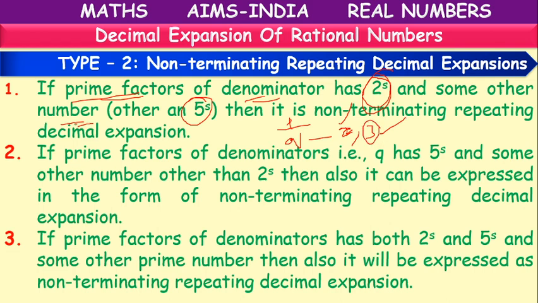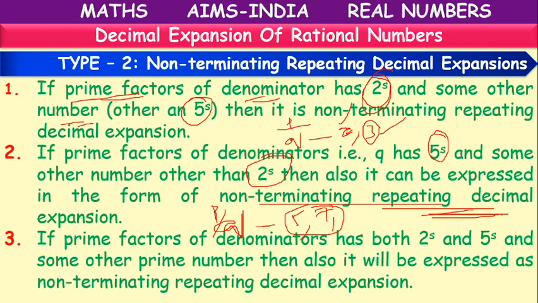So it is a non-terminating repeating decimal. In one more example, we have p by q where q has 5 as a factor, but instead of 2 we have another factor like 7. Then it can be expressed as a non-terminating repeating decimal.